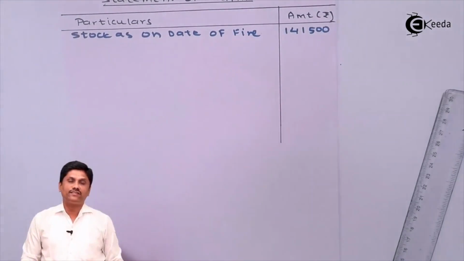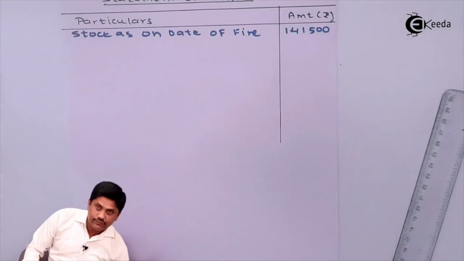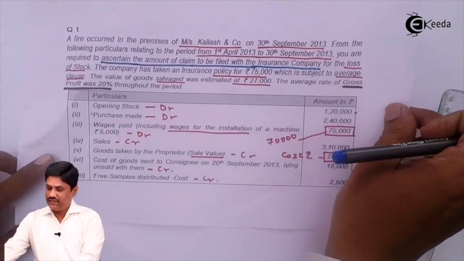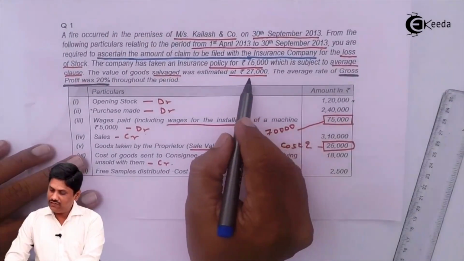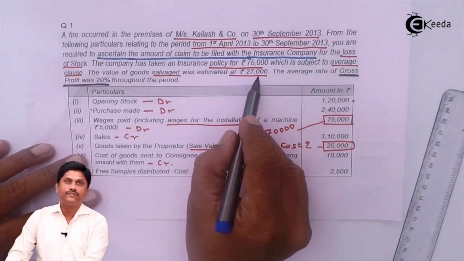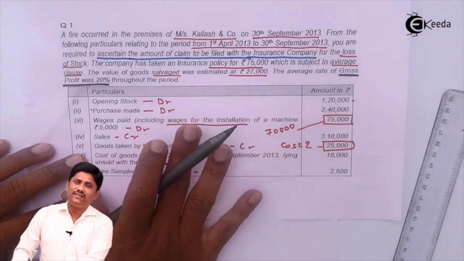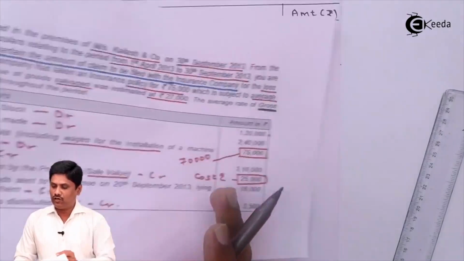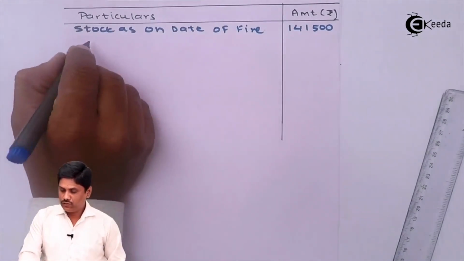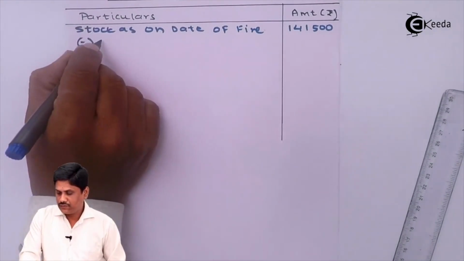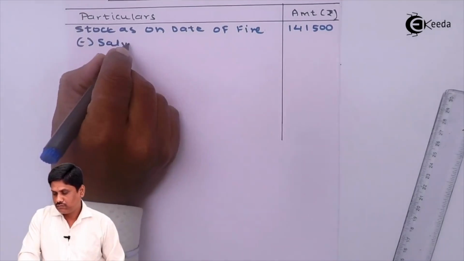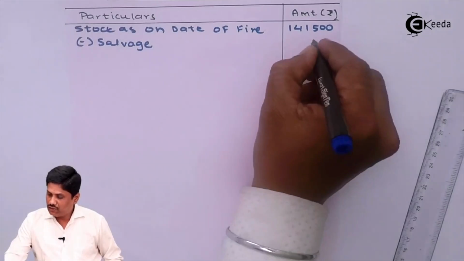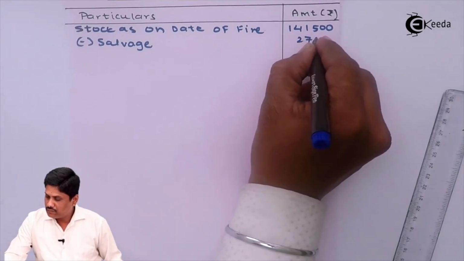From that we need to minus salvage amount. So look at the question. आपके क्वेश्चन में यहाँ पे दिया है कि ये आपका salvage amount है. Your salvage amount is 27,000. सैल्वेज मतलब क्या, ये गुड जला ही नहीं है, इसको बेच के कुछ तो लॉस रिकवर होगा, तो दिस सैल्वेज आई विल माइनस फ्रॉम द लॉस अमाउंट, दैट स्टॉक अमाउंट. So let us minus salvage. Your salvage amount is 27,000, that we will minus from here.